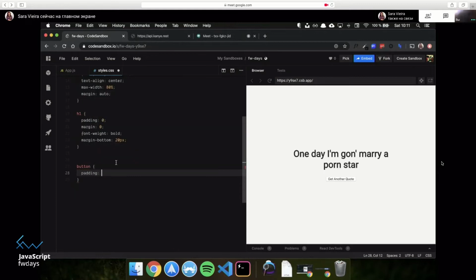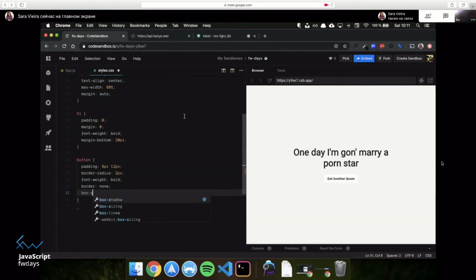I'm gonna give it a padding of 8 pixels, 12 pixels. Don't ask me, I just memorized this number for some reason. Border radius, let's give it like 2 pixels. And a font weight of bold. I can just copy this from here. Oh, no, here. There we go. Font weight of bold. And a border of none.